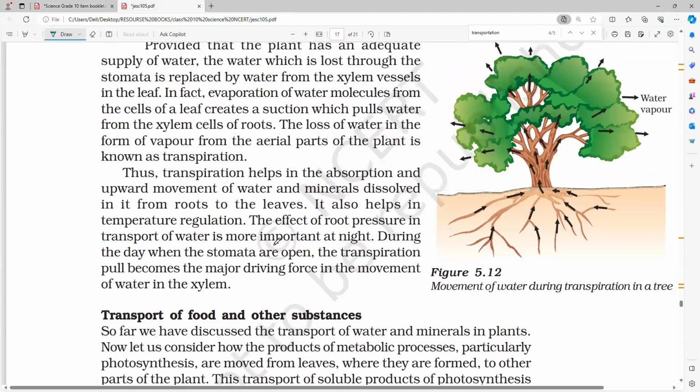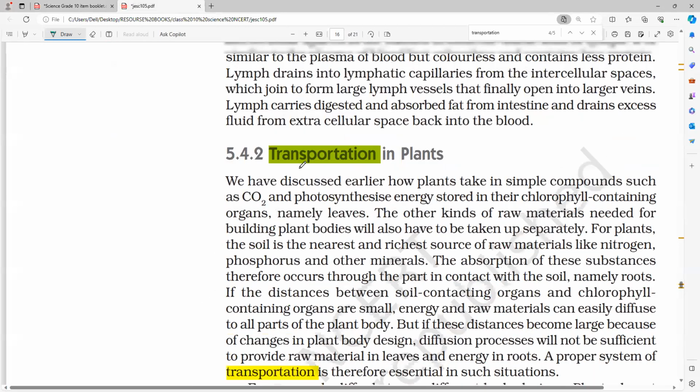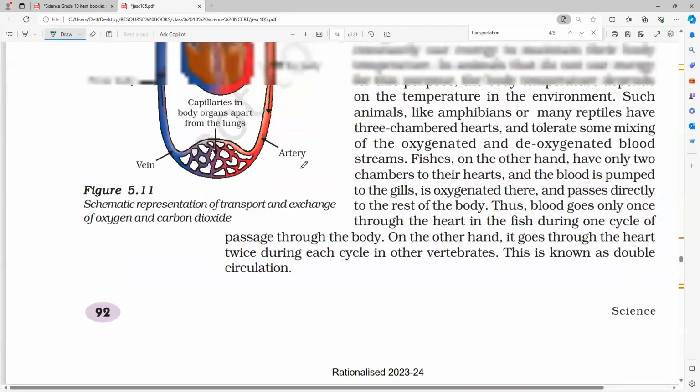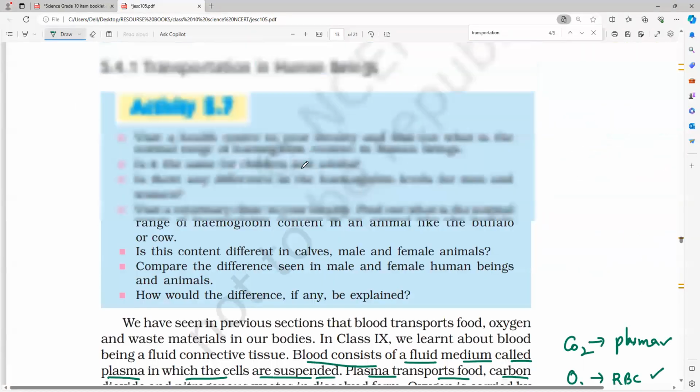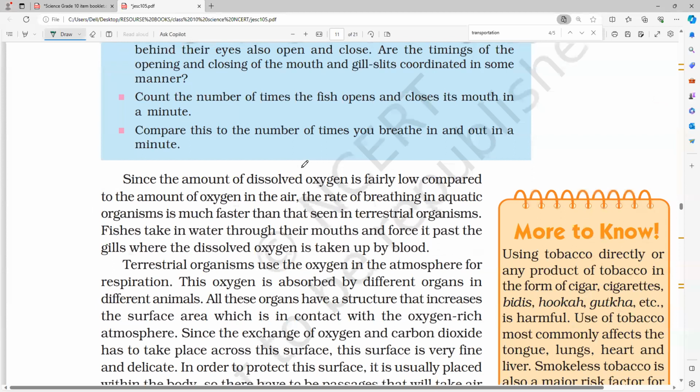Can anybody tell in which case the complete process takes place? Wherever the complete reaction takes place, there a greater amount of products will come. In aerobic or anaerobic? Aerobic respiration.